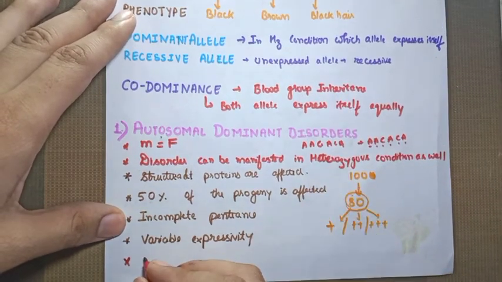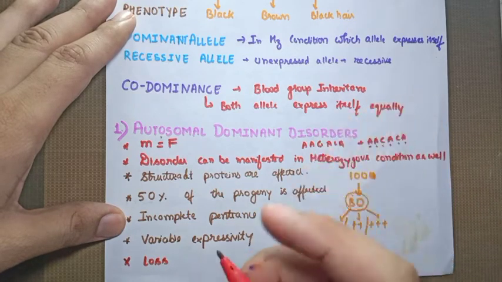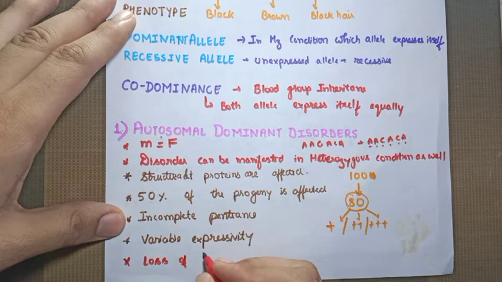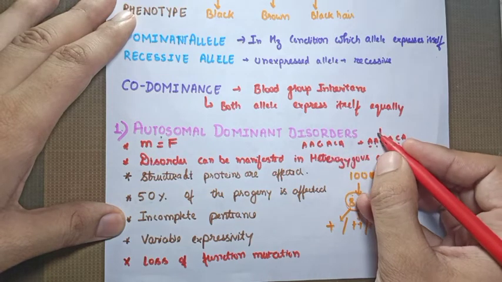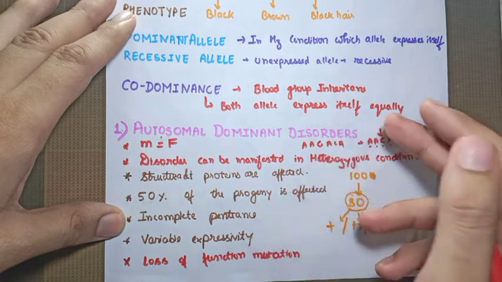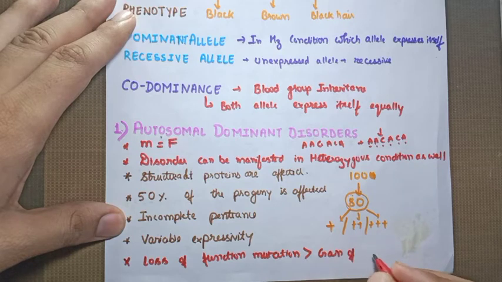In most cases of autosomal dominant disorders, loss of function mutation means this change will lead to the non-expression of this gene. Loss of function mutation is always more common than gain of function mutation.